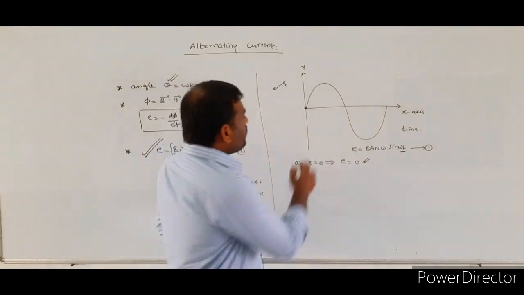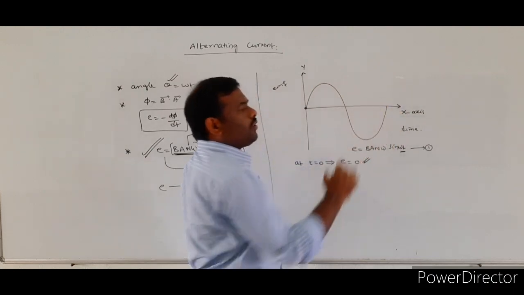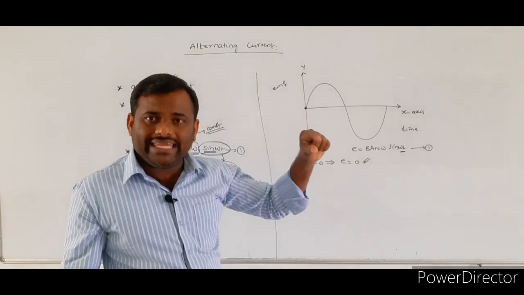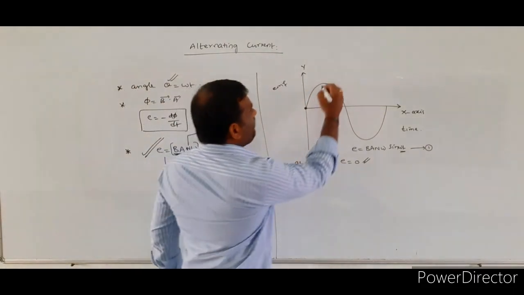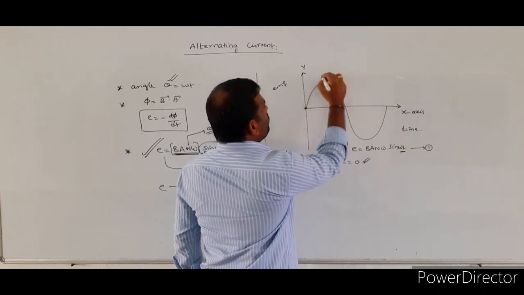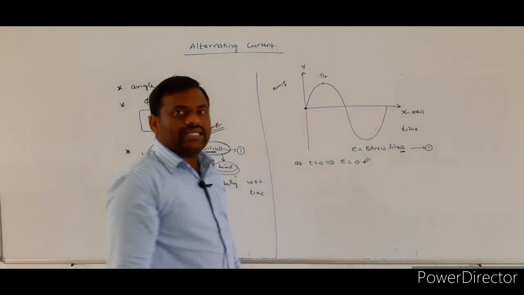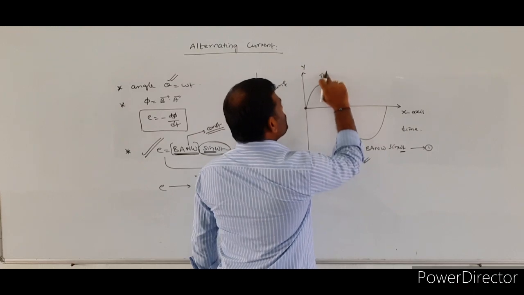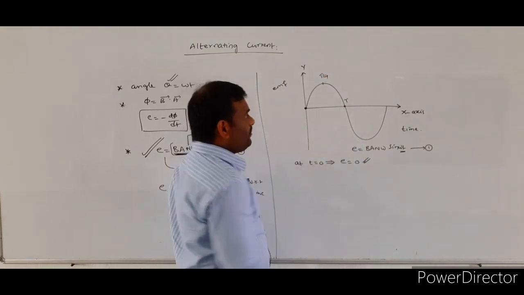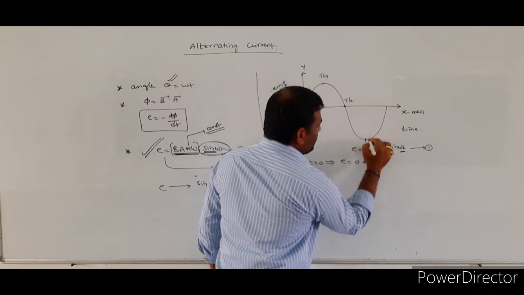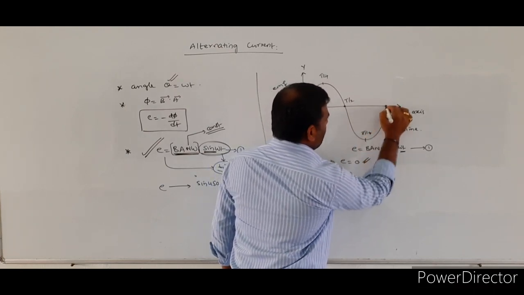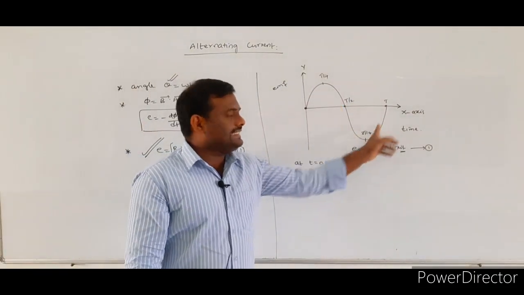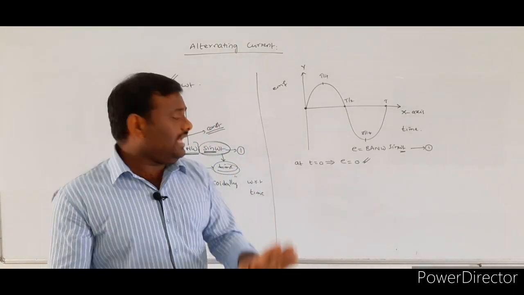Now, whenever you find either a sine graph or a cosine graph, these graphs indicate a periodical graph. So at that time, the time values will be divided as: from here to here the time value is equal to what? T by 4, and this value is equal to T by 2, and this value is equal to 3T by 4, and this is T. So what is capital T here? Capital T indicates the time period of the given function,